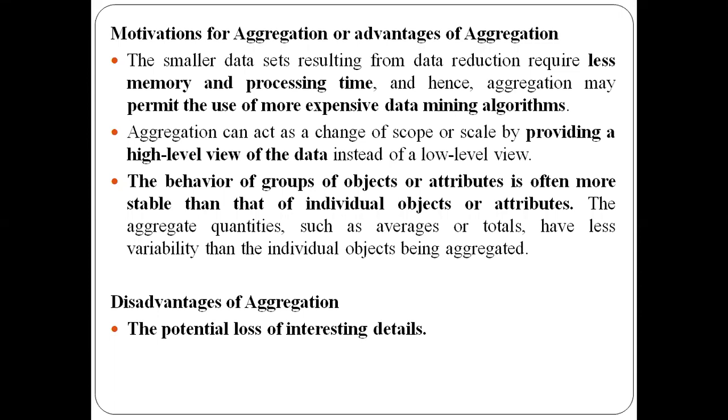So it is going to require less memory, and the processing time is also going to reduce. Because if you have 10,000 rows before aggregation, and after aggregation you get just 1,000 rows, the processing time will be more for the 10,000 rows and less for the 1,000 rows. So it requires less memory, and the processing time will be less here.